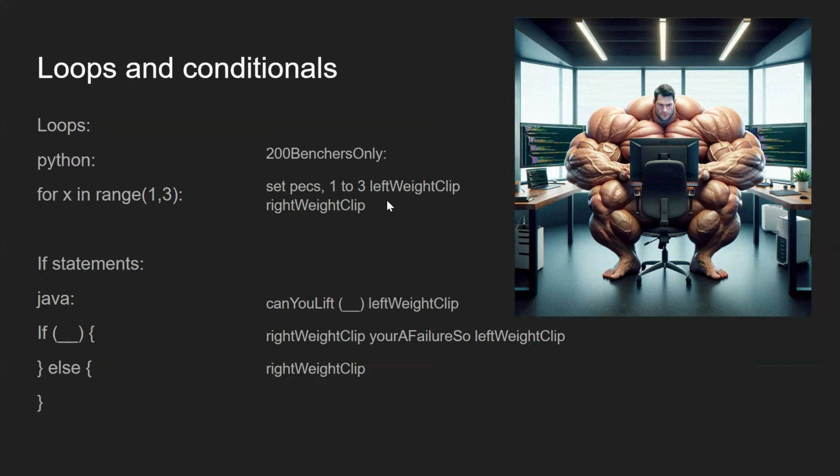Our if statements are also very similar to Java in syntax, but the structure is similar to SML, because we only have if, then, else statements. We don't have if, else, else if. You can only have if, well, you can have if by itself. And it's very similar syntax to Java. So it's can you lift, or if. Then you have parentheses, your condition, some kind of scope indicator, another scope indicator. Our else is you're a failure, because if you can't lift your condition, you're a failure. And then our next scope. So it's pretty simple. It's just different tokens for each symbol.